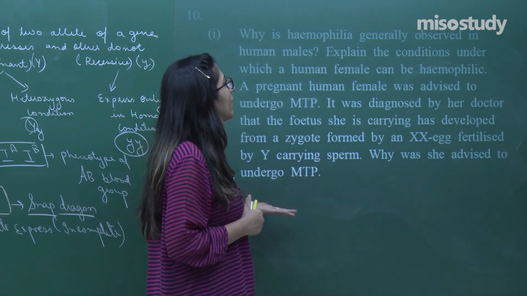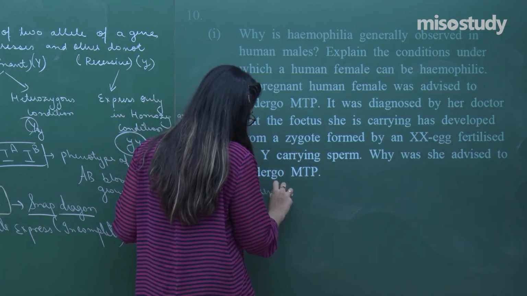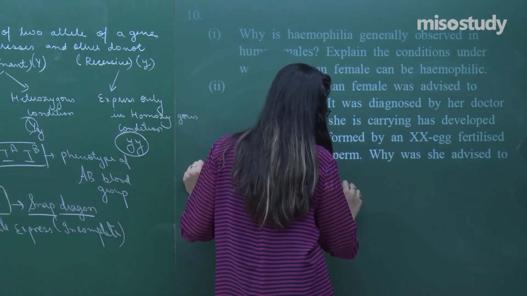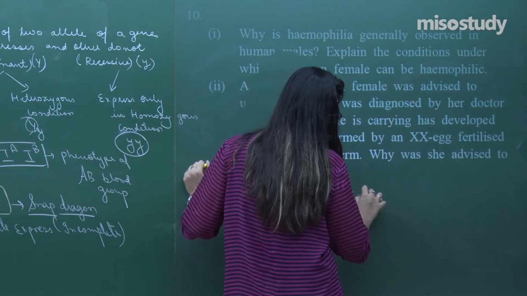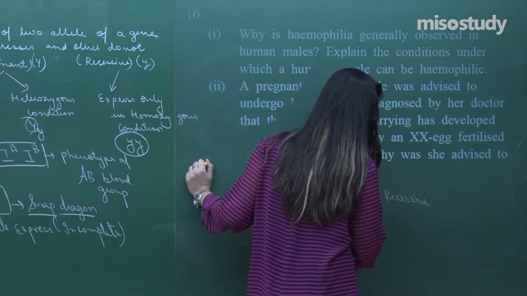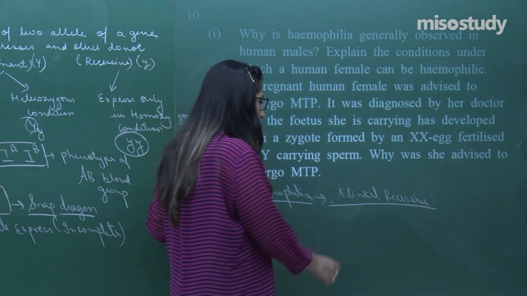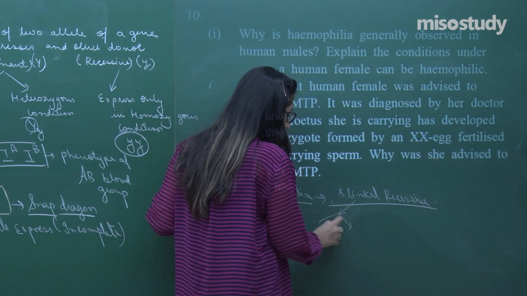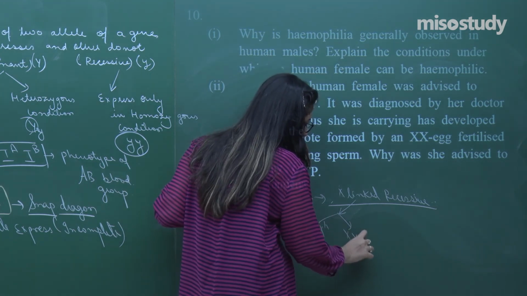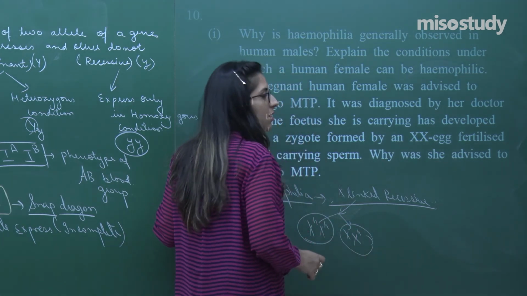In that case, the coagulation does not happen, and it is because hemophilia is sex-linked, or if I say, an X-linked recessive disorder. X-linked recessive condition is there. So when we talk about a female, it is present in case of the female in two forms: either a female is a complete hemophilic or a female is just a carrier.